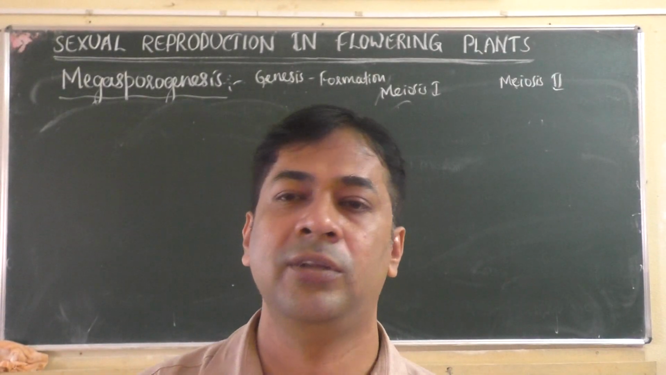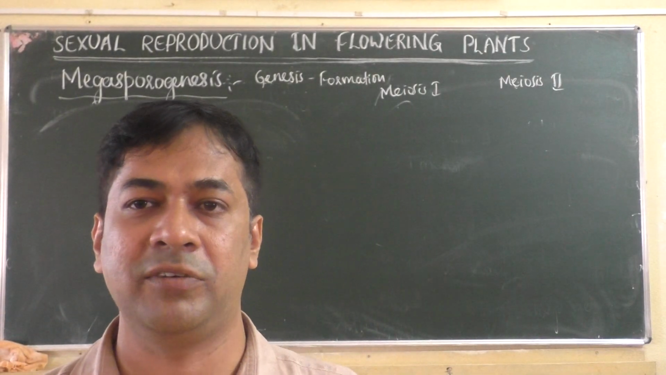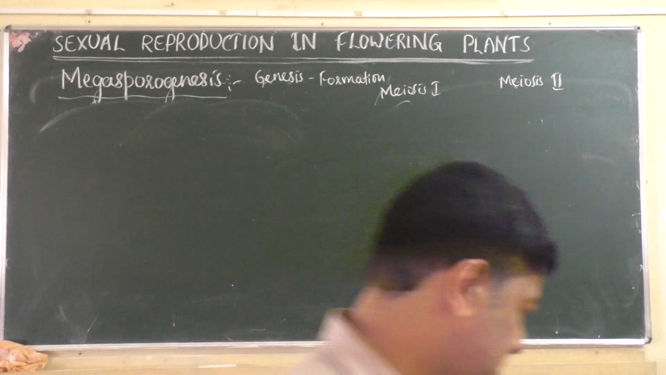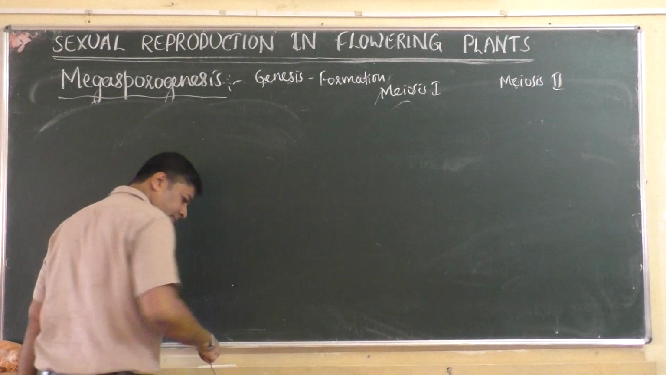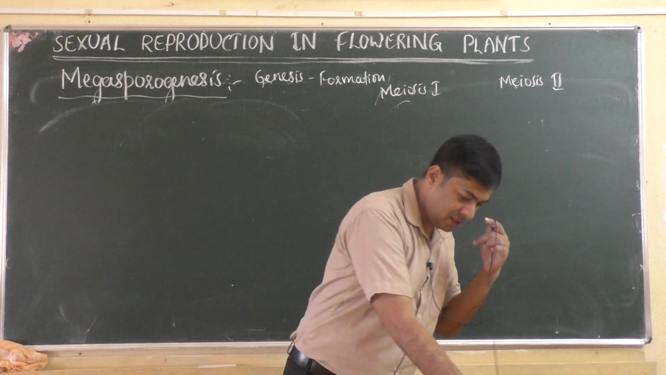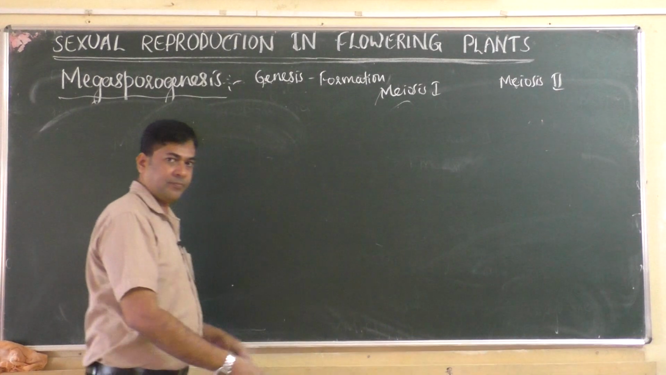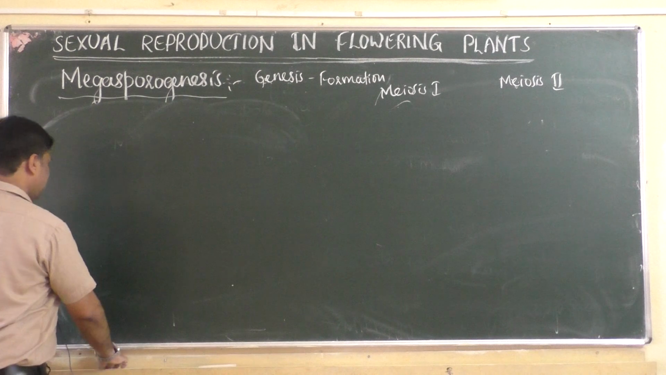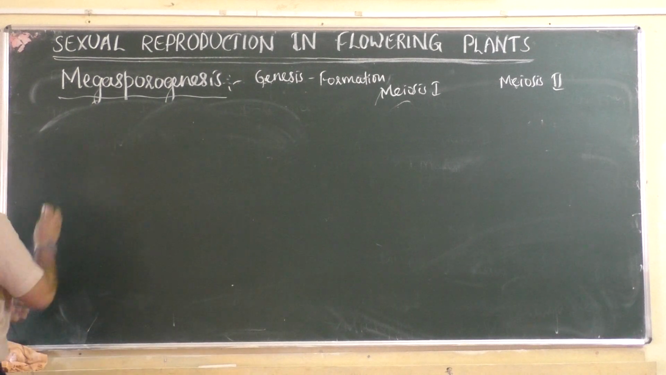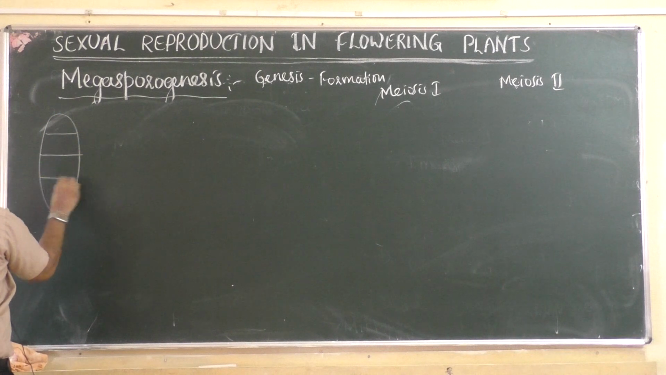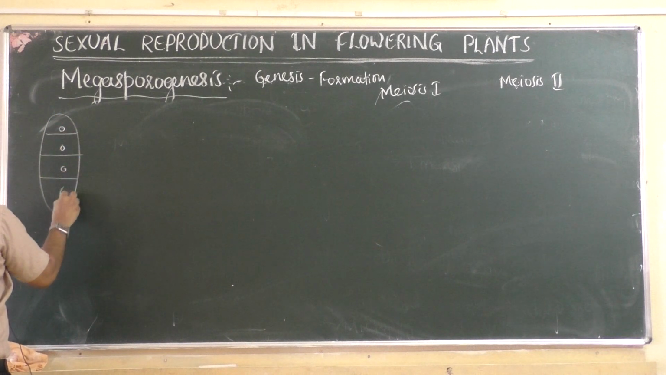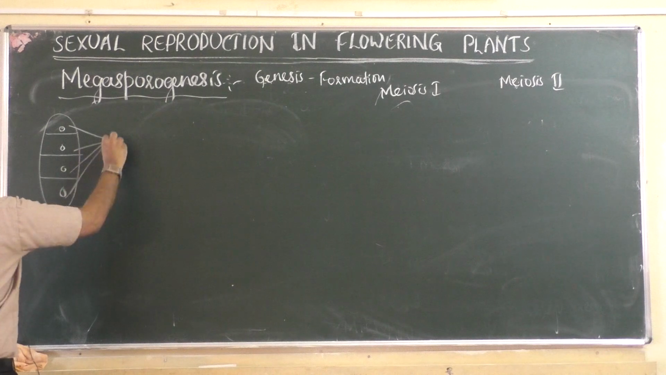So students, we will continue discussing megasporogenesis, what we have learnt in last class. Mic is stuck somewhere, yeah. So we were learning megasporogenesis in last class. What was that? Do you remember? There were 4 megaspores. 4 megaspores were produced.